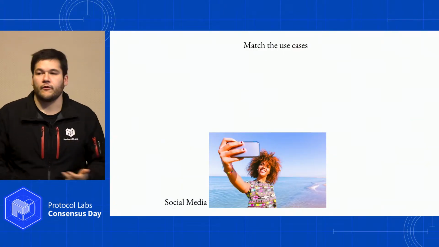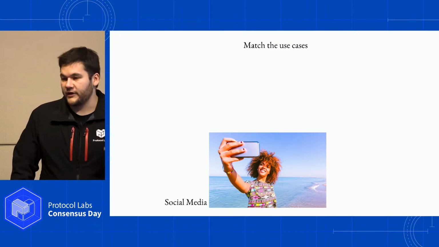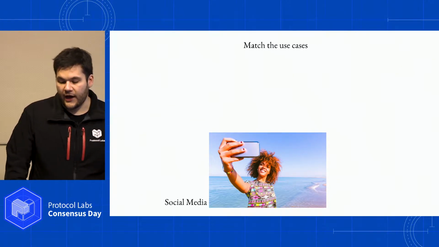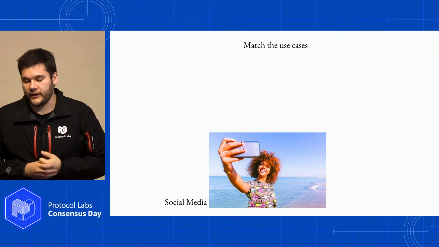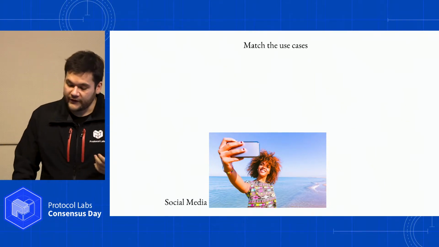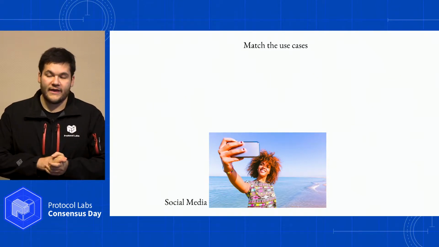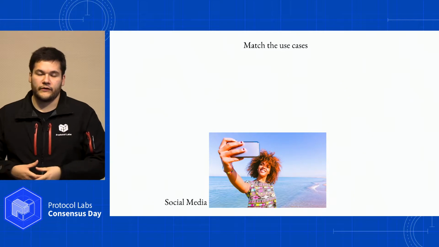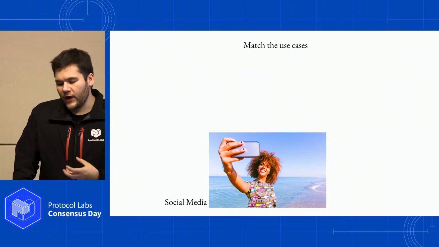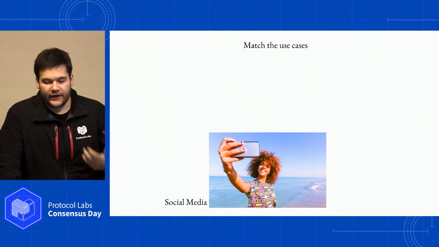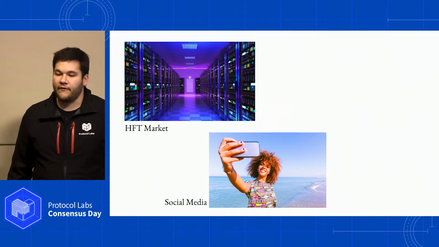So for example, consider the performance and security guarantees of something like social media, where you might be recording an image and sending it to other parties. The applications that facilitate that have to get consensus over the fact that this happened, on what the bits are, and so on, but then could store all of the actual information, all of the bits of the image or the movie, separately, not necessarily in consensus. It's one way of operating, and it has certain kinds of security guarantees where the level is not as high as, say, a high-frequency trading market.